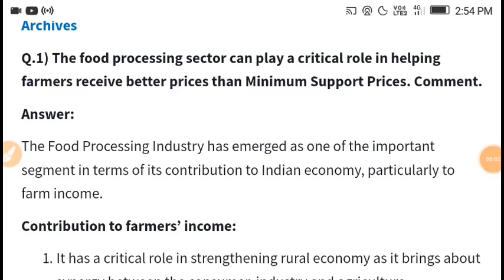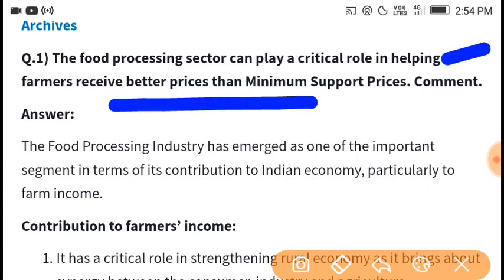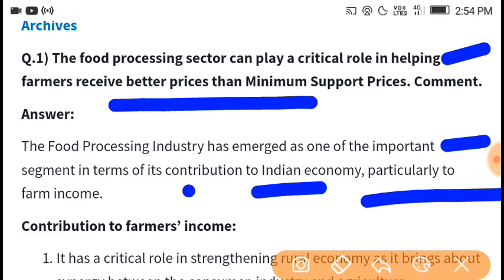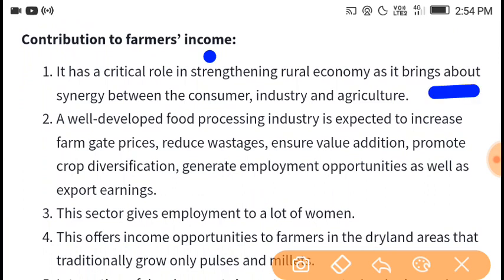First question: the food processing sector can play a critical role in helping farmers receive a better price than the minimum support price. Comment: the food processing industry has emerged as one of the important segments in terms of its contribution to the Indian economy, and particularly to farm income. So it has a critical role in strengthening the rural economy, and it brings about synergy between consumer industry and agriculture.